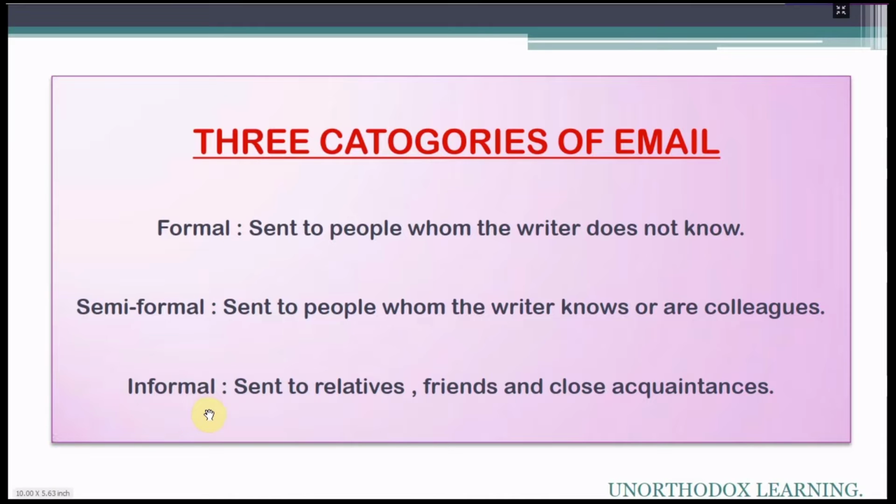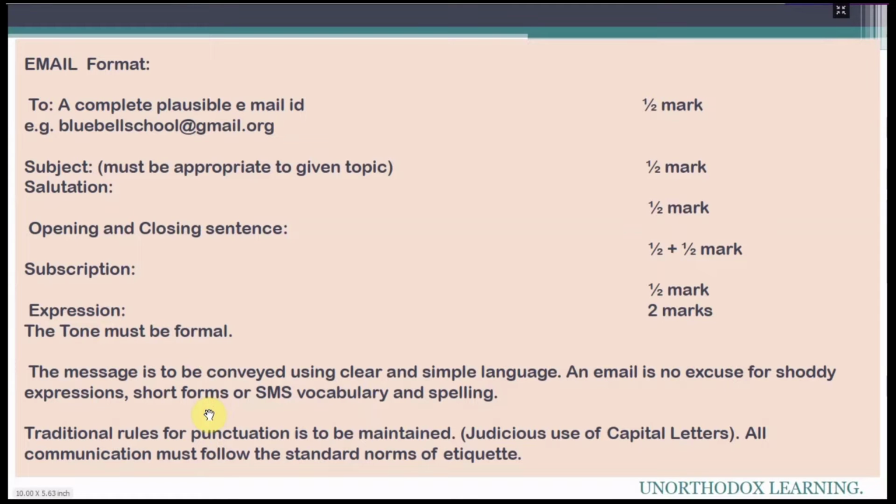Now the very first thing is to understand the format of an email, how to write an email in a complete format. The very first thing is you will write an email ID, a complete email ID. You will put To and then a colon, and then you will write the complete email ID. After that you will write the subject. Subject must be appropriate to the given topic. Then the salutation, as you write in your letters. Opening sentence, then the body of the email, then the closing sentence and subscription.